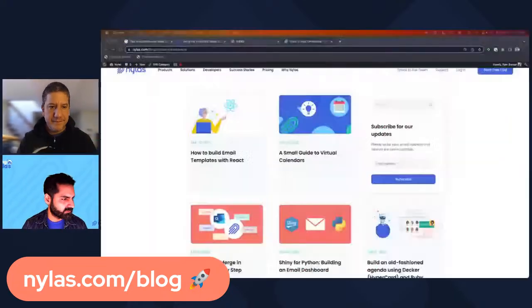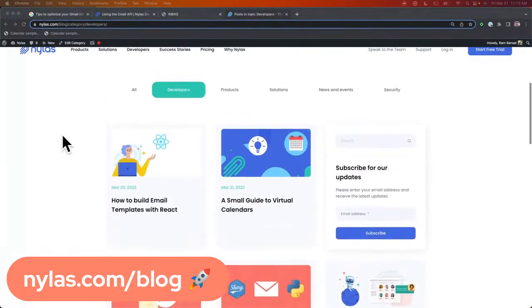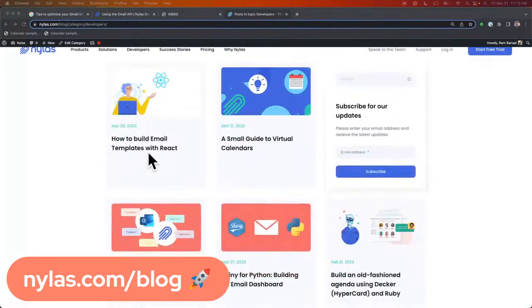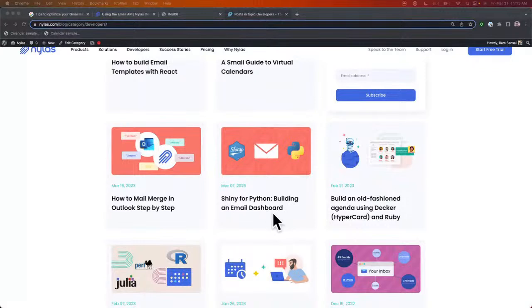Awesome. I do want to show our blog as well, because we've been putting out some awesome topics lately. Let me share my screen so you can have a look. You've been putting out quite a bit of content on our blog. Recently, we've had some content related to doing email templates with React, and you built out some dashboards using Python and Shiny.